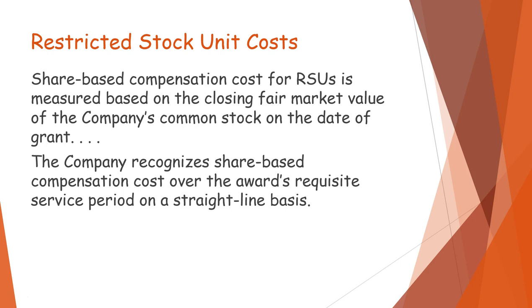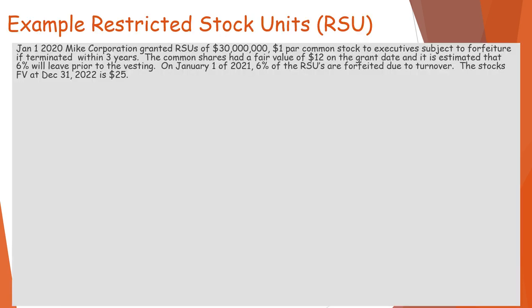Now we're going to look at an example. On January 1st, my corporation grants RSUs of 30 million shares, since it's $1 par, to executives subject to forfeiture if terminated within 3 years.